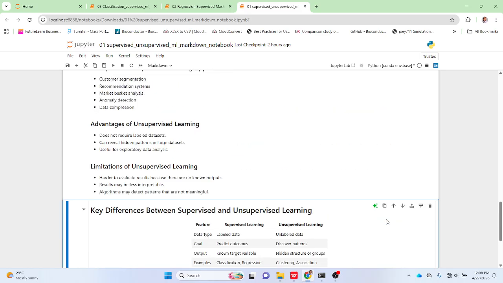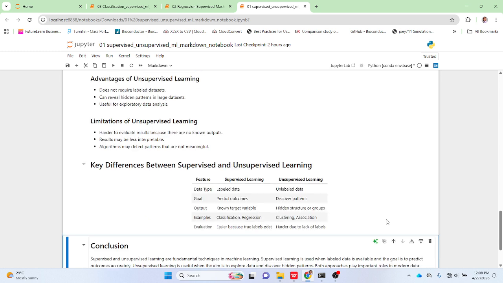All right. So, like I said, in the scope of this study, we are going to focus on supervised learning, and we'll be focusing on regression and classification problems. In summary, the difference between supervised and unsupervised learning: for data type, supervised is labeled, unsupervised is unlabeled. The goal for supervised is to predict, while the goal of unsupervised is to discover, and so on.